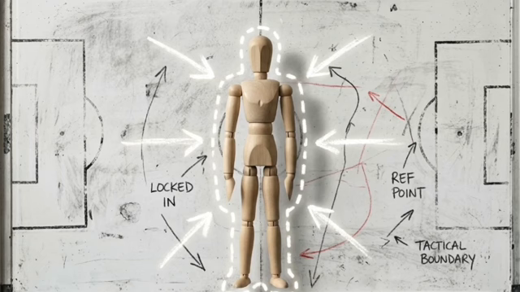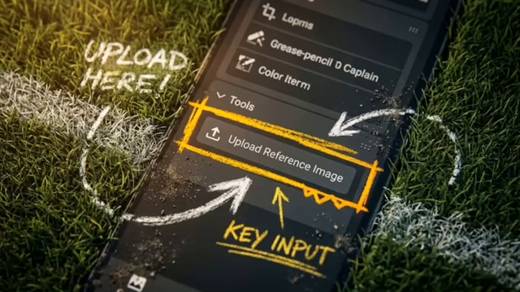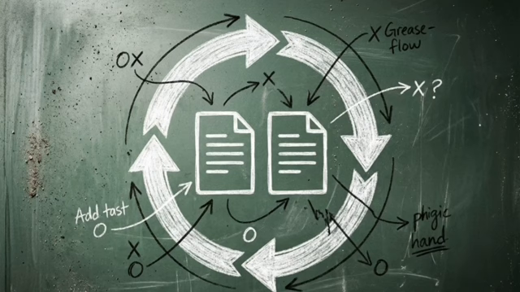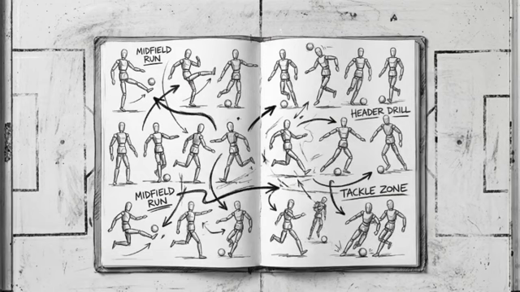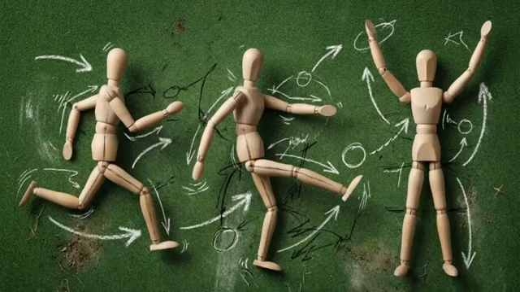To ensure your character looks identical in the next shot, use this specific feature. Look at the interface. Click the Upload Reference Image button and select your baseline character. Now repeat that workflow. Copy the prompt for the next line, keep the reference image active, hit generate, and download. Follow this exactly until you have a visual for every line in your script.